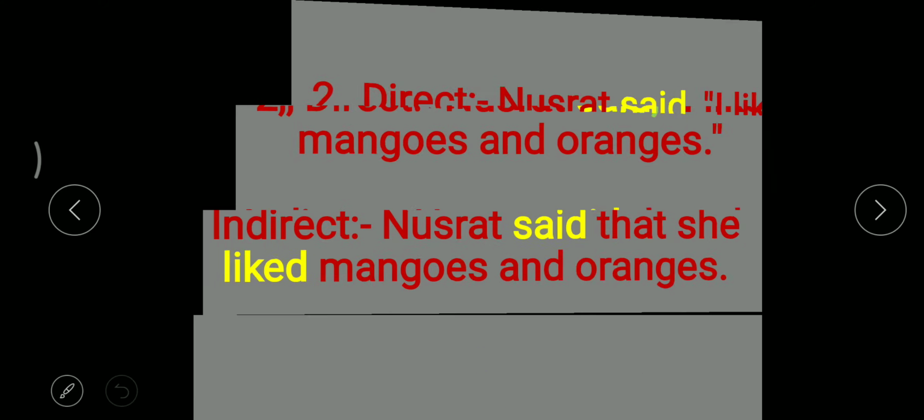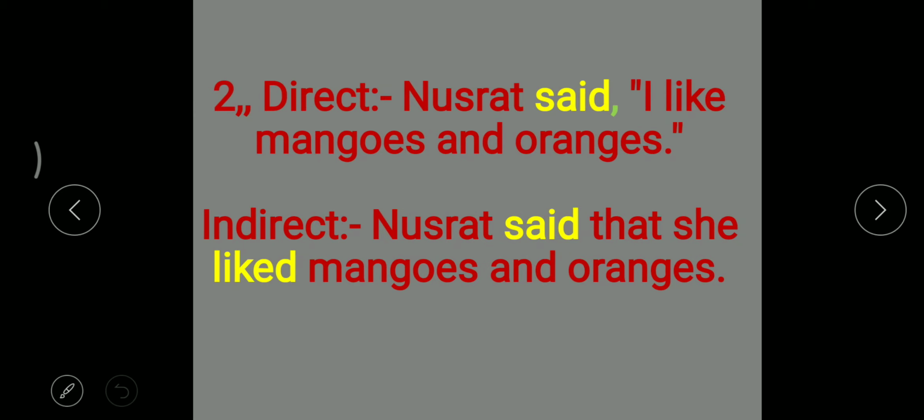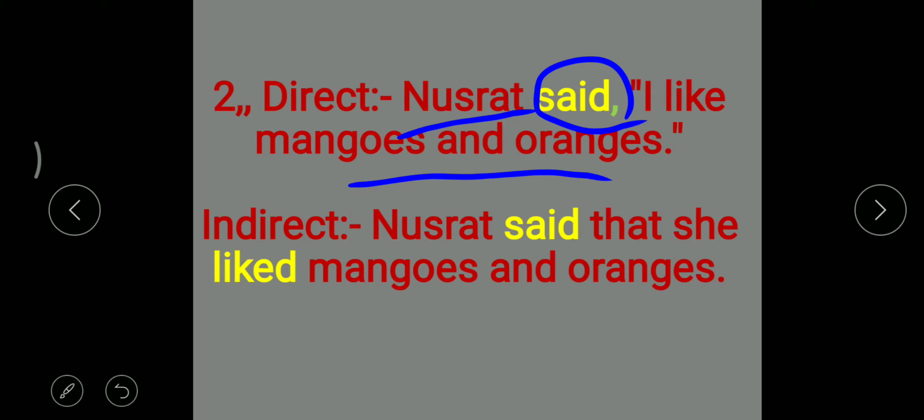Let's move on to another example. Another example is, Nusrat said, I like mangoes and oranges. Now Nusrat said is the past tense, so reporting verb is in past tense. I like mangoes and oranges. I like, here first form of the verb, it's the base form of the verb, so it's present simple or present indefinite tense. It will change into the past indefinite tense. Simply we have to change this verb form into past tense.